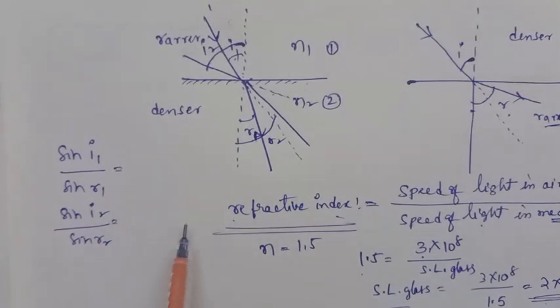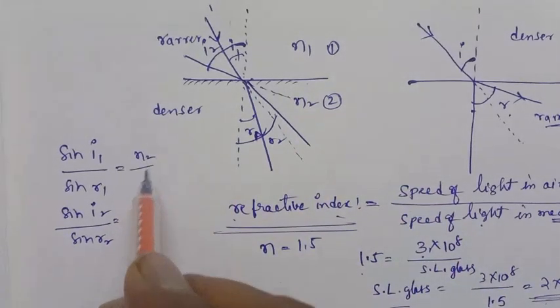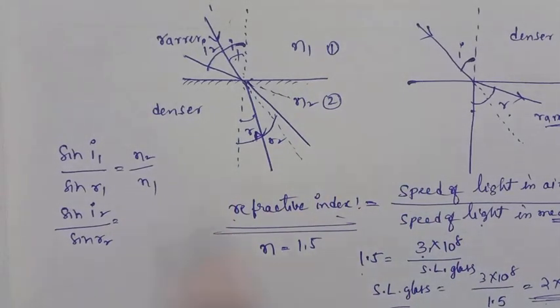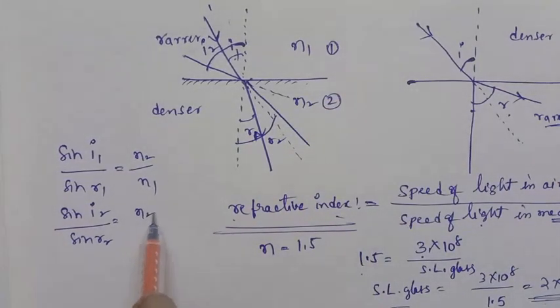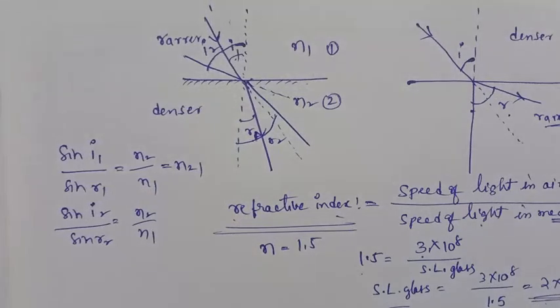That constant value is directly n2 upon n1. Here also n2 upon n1. So this one is written as n21, and this one is also written as n21.